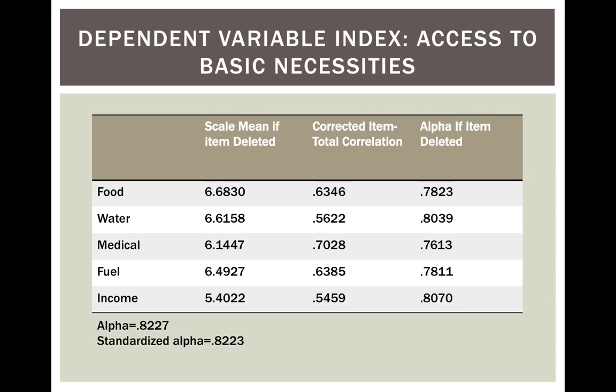Our index incorporates how often one could obtain food, water, medicine, medical treatment, fuel for cooking, or a cash income. Since each of the alpha deleted item scores are lower than Cronbach's alpha and the standardized alpha, we decided to not eliminate any of these variables because the Cronbach's alpha would actually go down if we did. Having an alpha score of 0.8227 means that all of these dependent variables are asking similar questions and are related in nature.